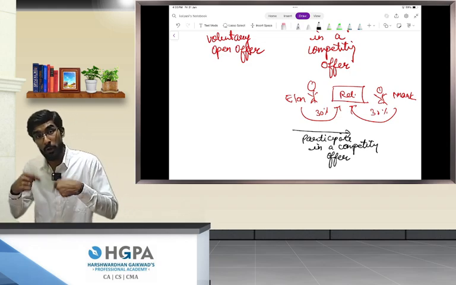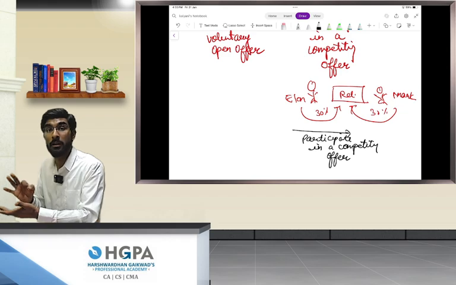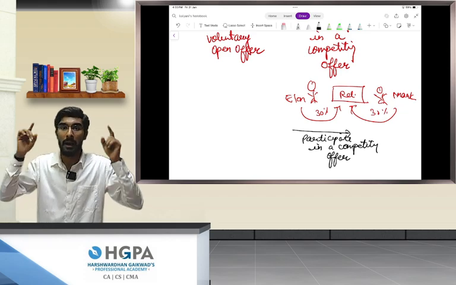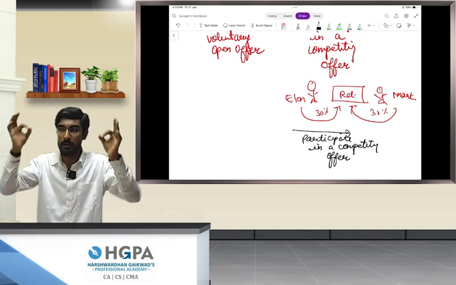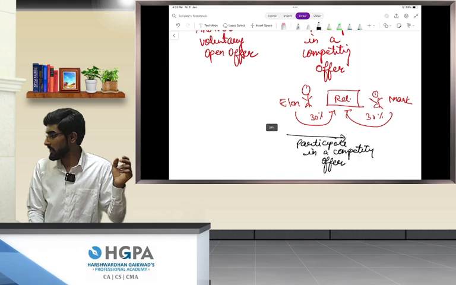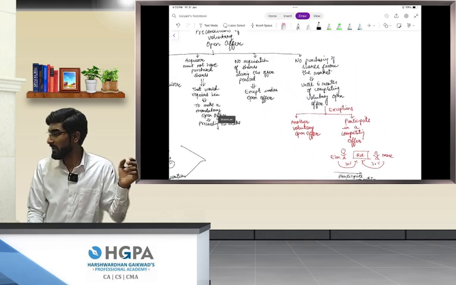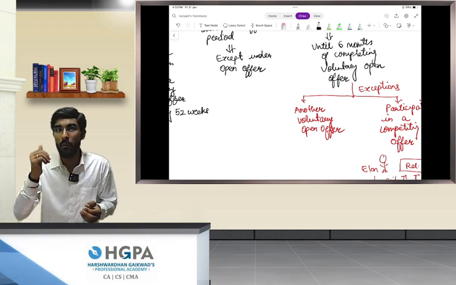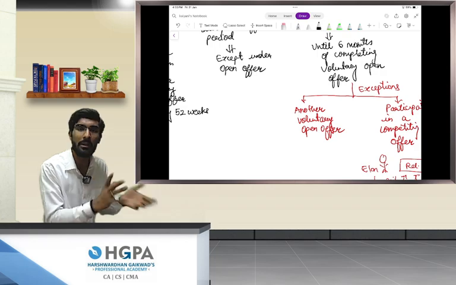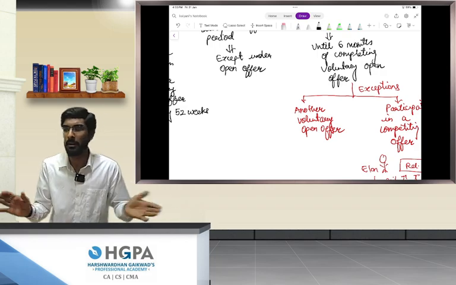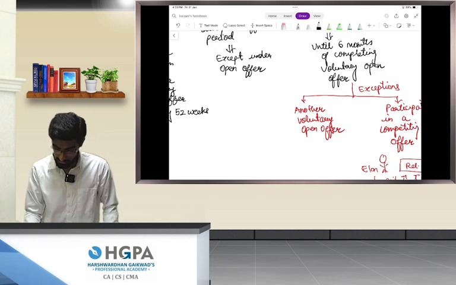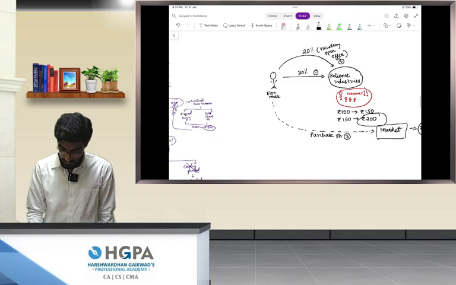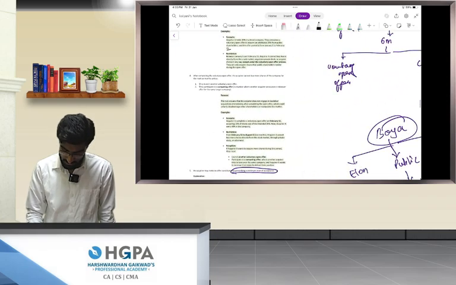But if you draw this mind map, when you write during exams, you will immediately remember, yes, I have this mind map in my mind, this red line, Elon Musk, Mark, diagram. Every single thing will be registered in your mind so that you can easily recollect whatever you have learned and then write in your own words. Simple, people. No rocket science at all. Okay. Perfect.